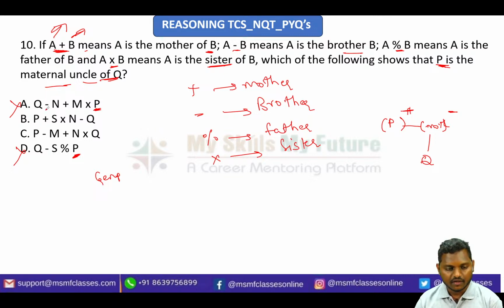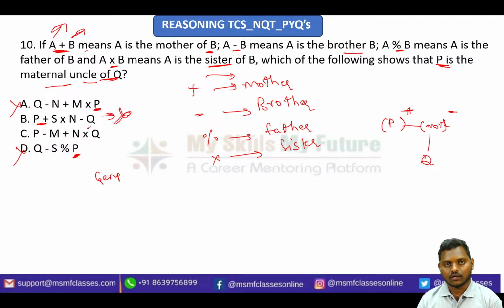Here, after P in option B there is plus. Plus indicates mother, and mother means female. So according to option B, they are referring to P as a female person, which we don't want. So you eliminate option B also.